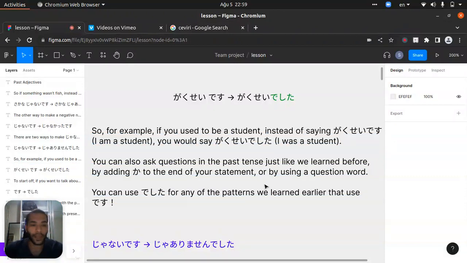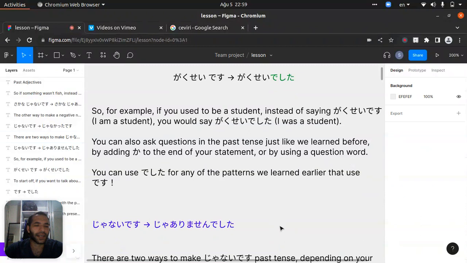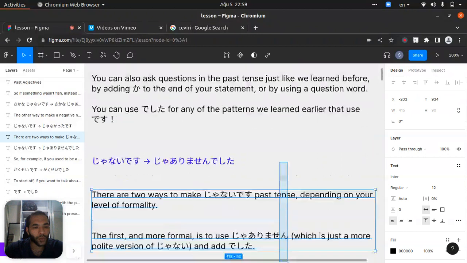It will be good. You can also ask questions in the past tense, just like we learned before, by adding ka to the end of your statement or by using a question word. You can use deshita for any of the patterns we learned earlier that use desu. Okay, let's look. So you can say gakusei desu ka, but you could put in pronouns. In this case, just put your ka. Let's look at the word writing.